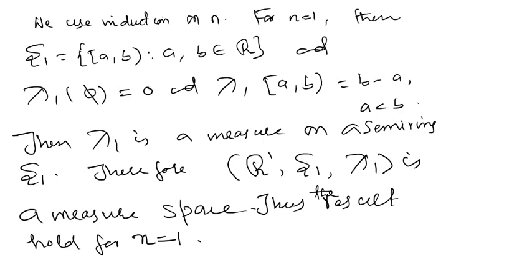So assume the result holds for n, we will show that it also holds for n plus 1.